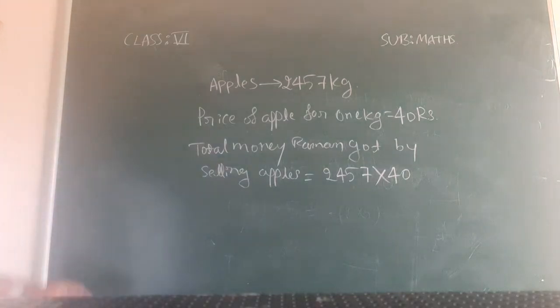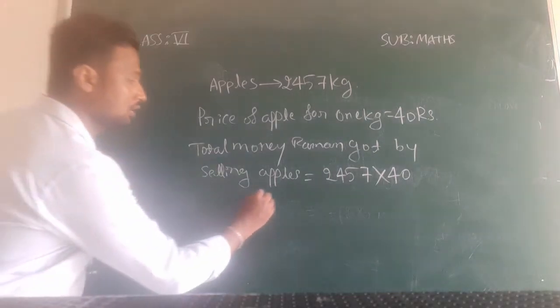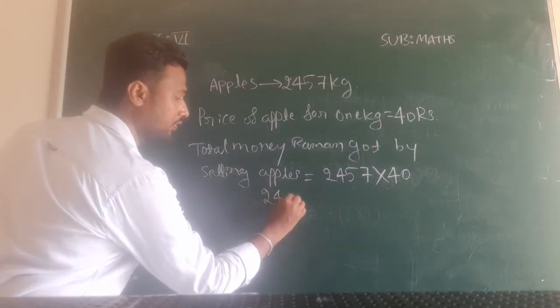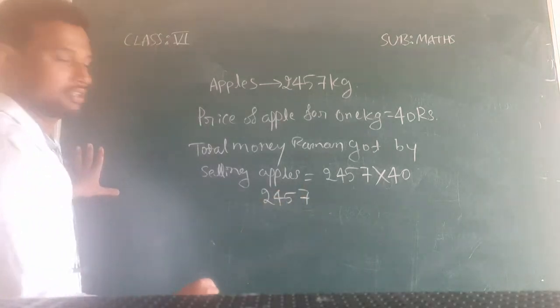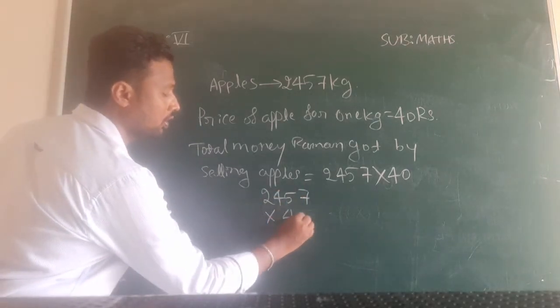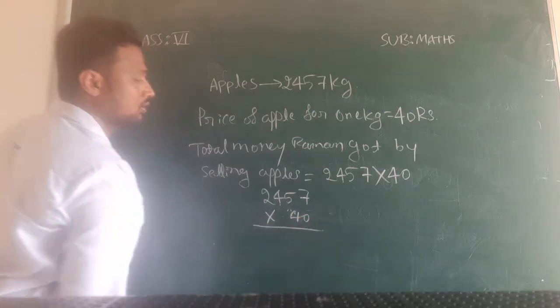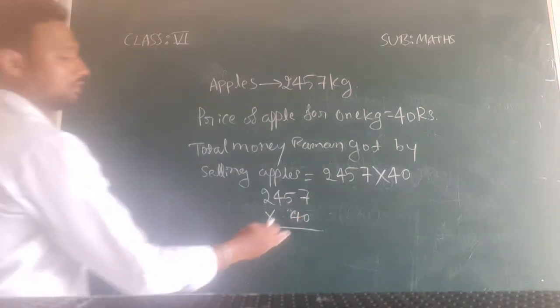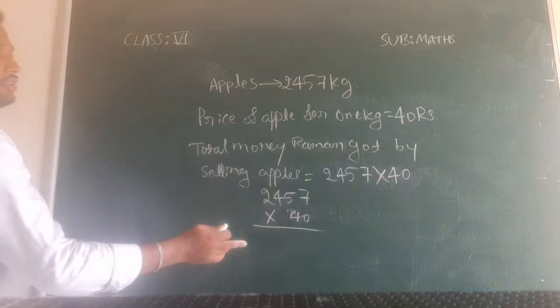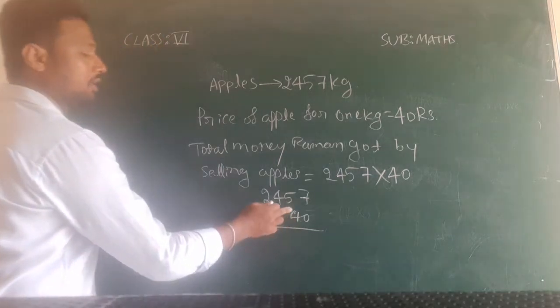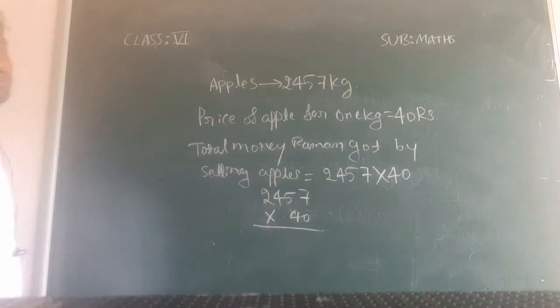So now we will start multiplication. 2457 into 40. You can first multiply with 0 and afterwards put a zero and multiply with 4, but here I will multiply directly. So 40 into 7, what will you get?